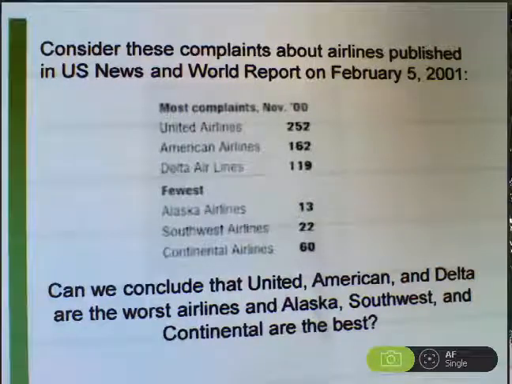Well, not really. You need to think about how many people flew United in the year 2000 or November 2000 versus how many flew Alaska Airlines. If there were only 14 people who flew on Alaska Airlines and 13 of them complained, that would be a much higher complaint rate than United had, even though they had 252 complaints. Probably thousands of people flew United during November 2000. So you never need to look at raw numbers. You need to look at percentages, the percentage of passengers who complained on United and on Alaska Airlines.